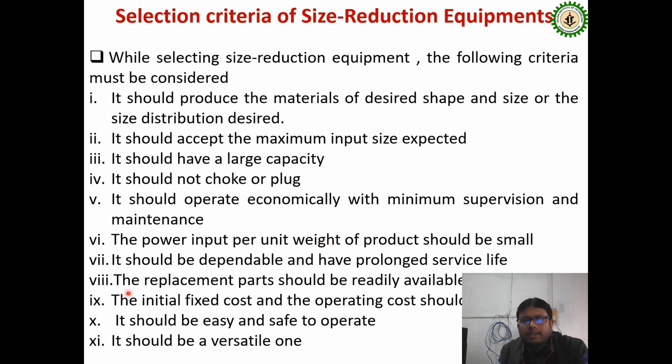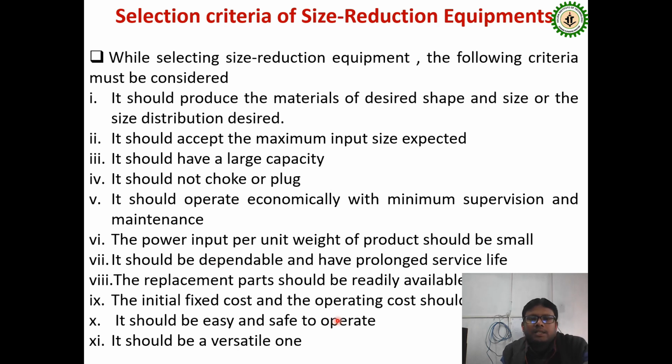And the next criterion is that the replacement parts should be readily available. Suppose we have purchased some equipment long before. Now whenever some problem comes up or any part has to be replaced, whether that part is available or not matters. So while choosing size reduction equipment, we have to focus on whether a part can be obtained whenever it is needed.